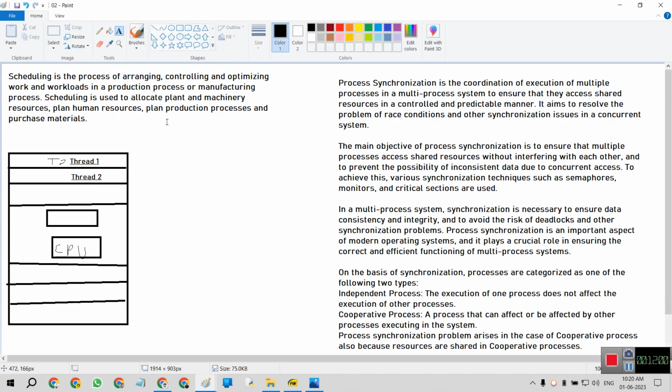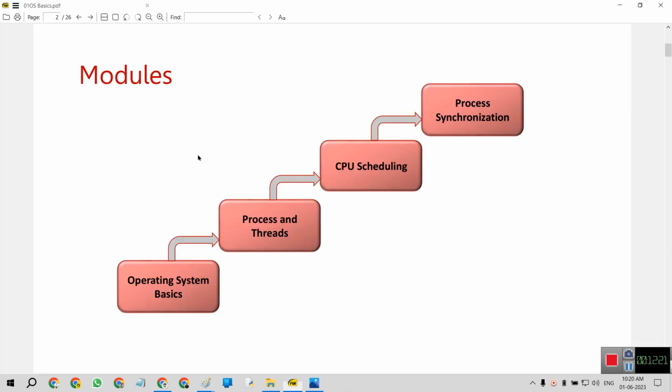Then again, we control these threads and processes and optimize work and workload in the production or manufacturing processes. Scheduling is used to allocate plant and machinery resources, plan human resources, plan production processes, and purchase materials. So this is the discussion about scheduling.